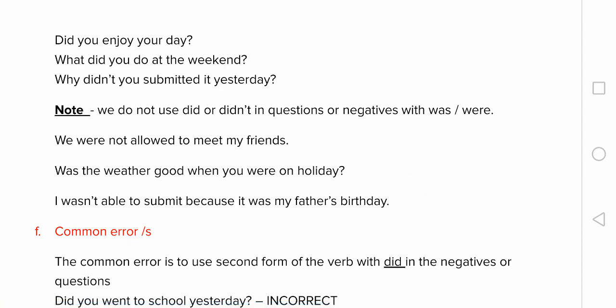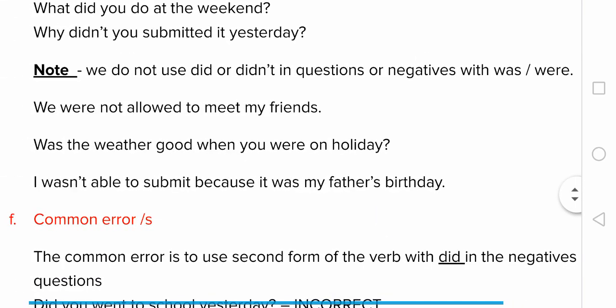However, now negatives and questions: when you form them using was or were, we don't use did. See here: we were not allowed to meet my friends. We were not allowed to meet our friends would be correct. Was the weather good when you were on holiday? I wasn't able to submit because it was my father's birthday. So when you are forming a negative sentence or an interrogative sentence by using was or were, we don't use did.